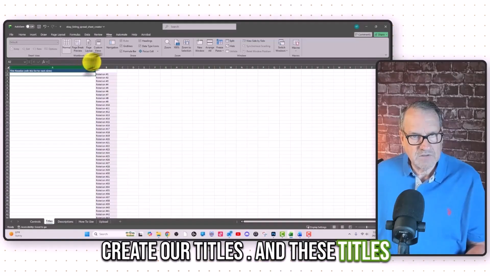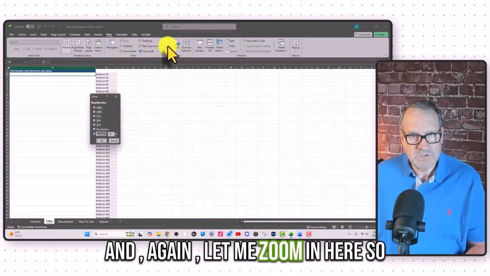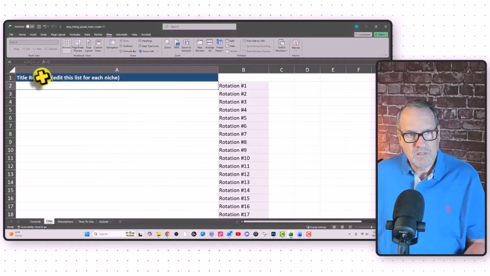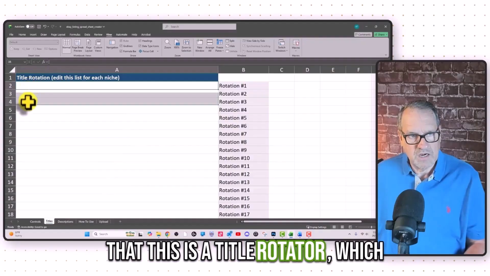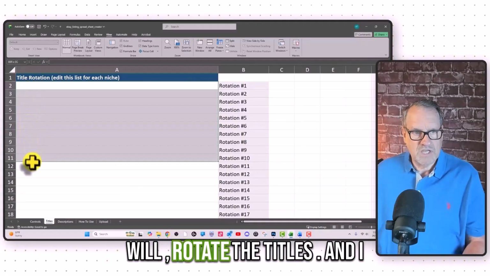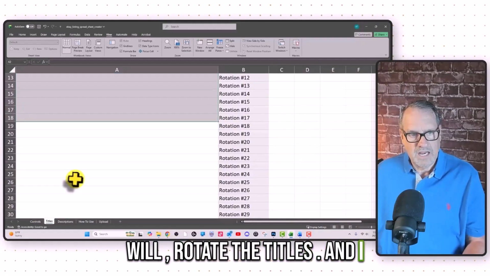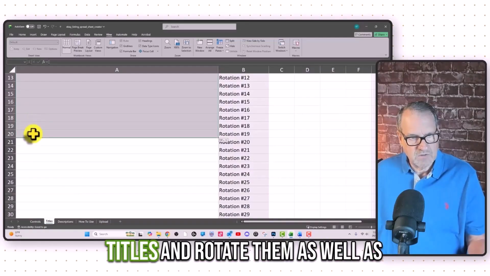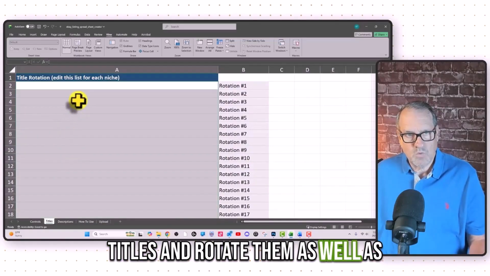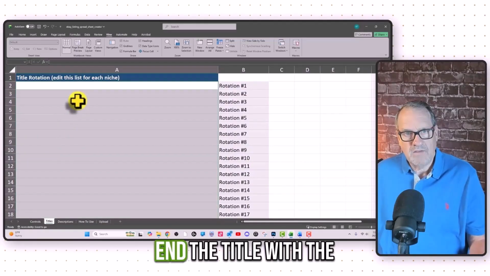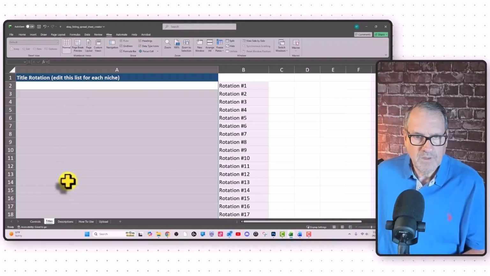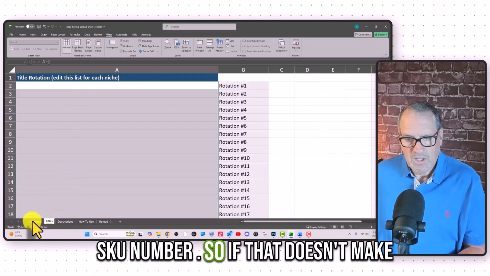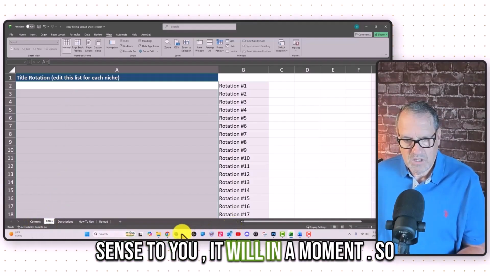Let me zoom in so you can see that this is a title rotator, which will rotate the titles. I typically just use 20 different titles and rotate them, as well as end the title with the SKU number. If that doesn't make sense to you, it will in a moment.